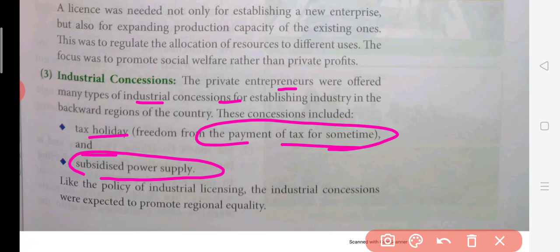We can see this example through this place near Indore. It is called Pithampur. They are having both the tax holidays, meaning you will have to pay very less taxes, and a subsidy on the power supply also. So why are they giving such things to the private players? Simply so that the entrepreneurs will come up, they will set up their industry, and due to their industry many people will get jobs. They are just trying to develop that region.